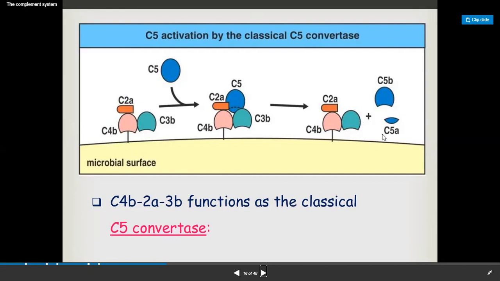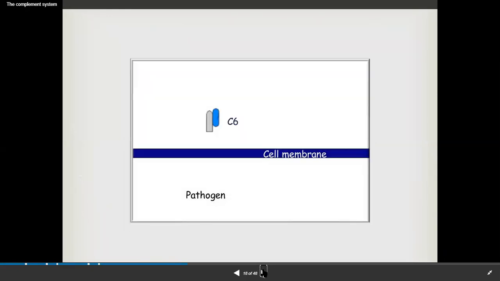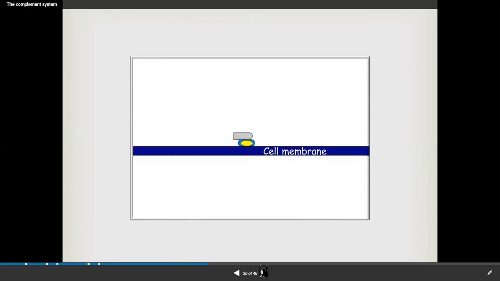And now C6 will be added to this place. Here the C5 has been bound. After binding to C5b, C6 will bind to the membrane of the pathogen. After binding to C6, C7 will bind to the complex. After binding to C7, C8 will bind to this complex.